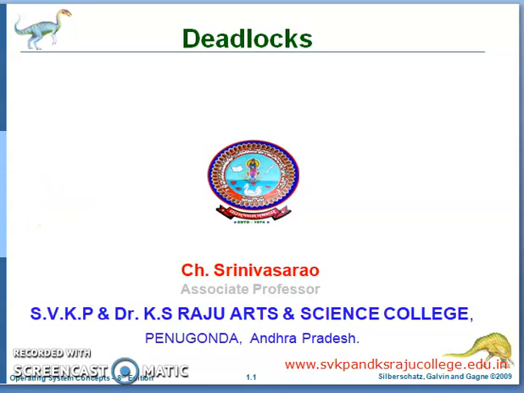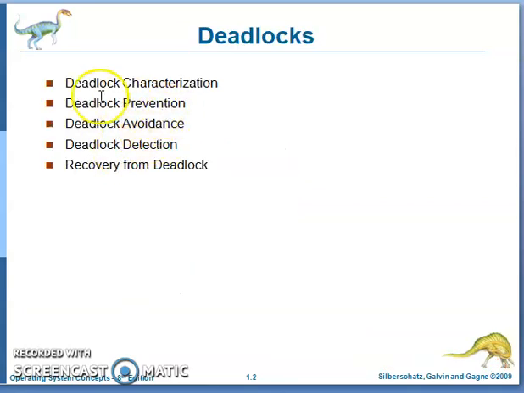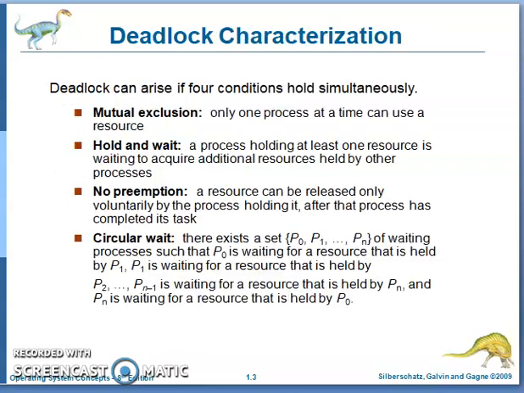Today I discuss deadlocks. Actually, within these deadlocks, deadlock characterization, prevention, avoidance, and detection are all covered offline. But I need to recap these topics, and again I will discuss the recovery from deadlock also. Now within deadlocks, first we discuss deadlock characterization, next prevention, how to avoid the deadlock, how to detect the deadlock, and how to recover from deadlock. These are the topics I need to cover.